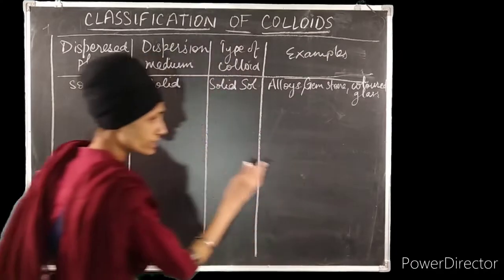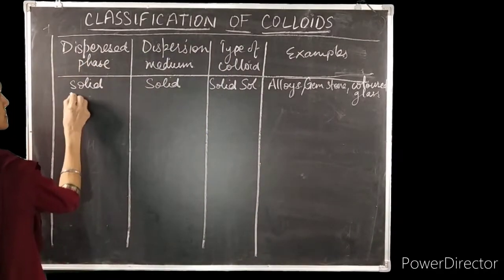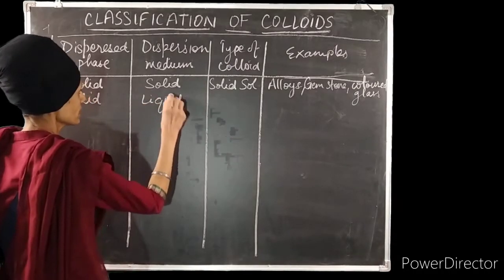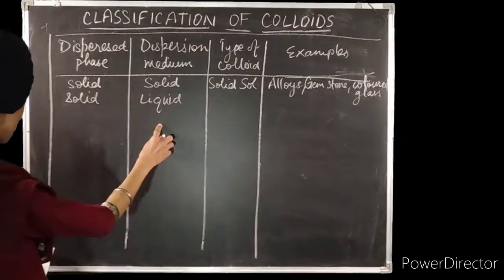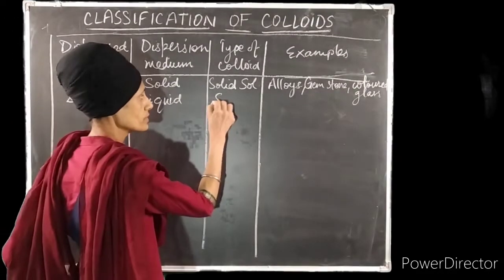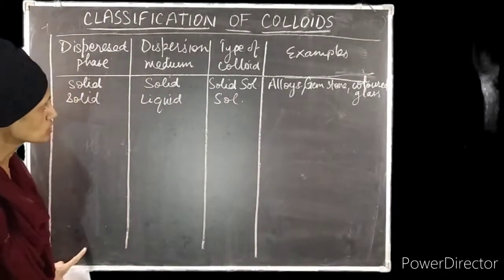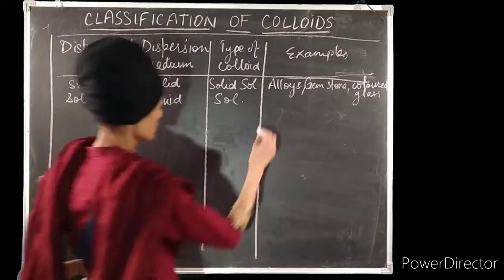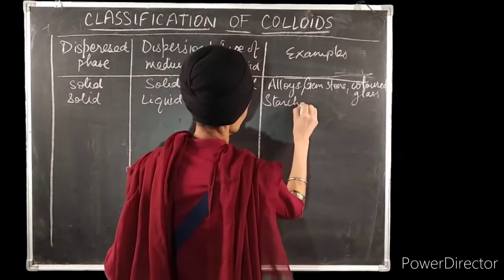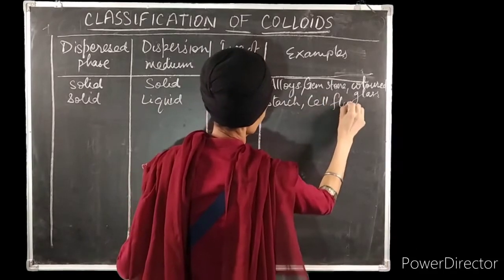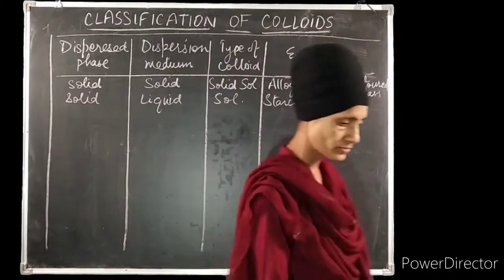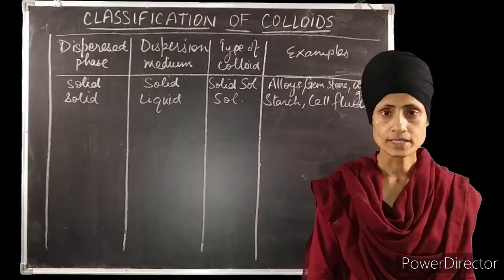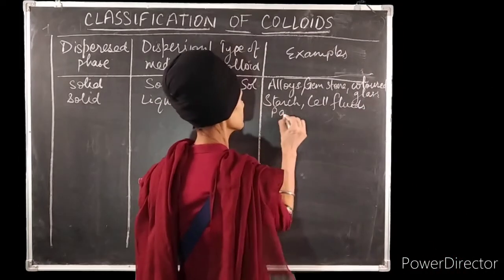Then next we take solid dispersed phase suspended in liquid. So it is a solid in liquid type colloidal solution, and this type of colloid is called a sol. Simply we call it a sol. For solid in liquid type sols, we can take the example of starch, cell fluids, etc. Then paints, gold sol, etc. also come under this category.